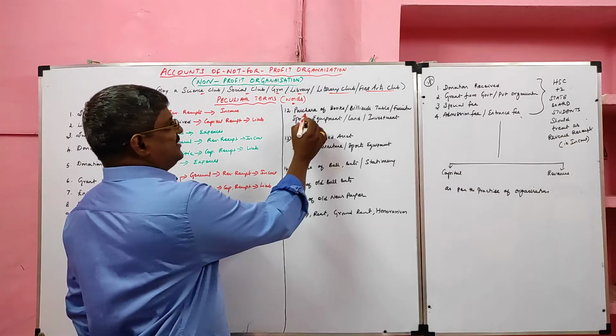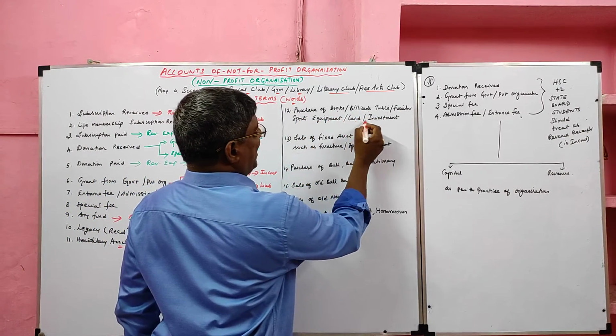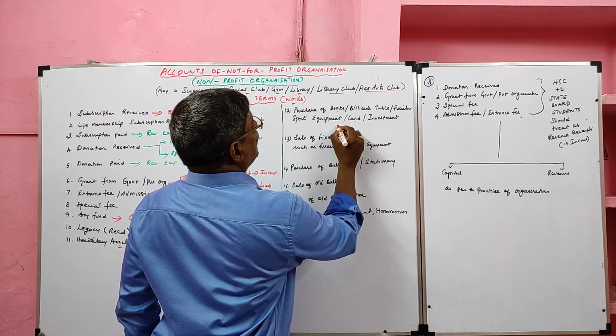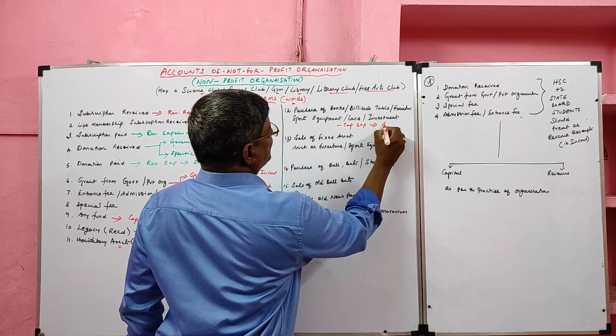Then purchase of fixed assets such as books, billiards table, furniture, sports equipment, land, investment, these are all capital expenditure. These are all capital expenditure and appear in the asset side.